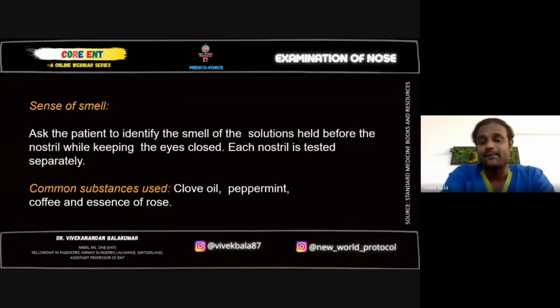Ask him to sniff. If he is able to identify the smell, in this way we are checking for the smell sensations. Patients with polyps, severe allergy, marked lesions in the nasal cavity, or COVID won't be able to smell properly, right? So with this, we can find out whether the smell sensation is intact or lost. Next.